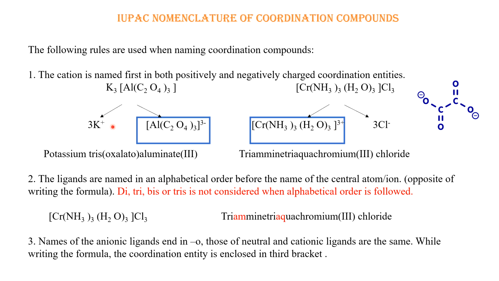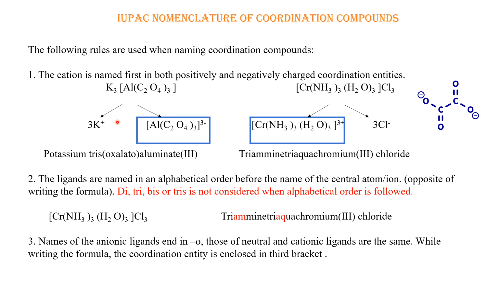Now you see the name of this is potassium trisoxalato aluminate, and the name of this compound is triamine triaqua chromium chloride. Now you can see what this point describes: the cation is named first.